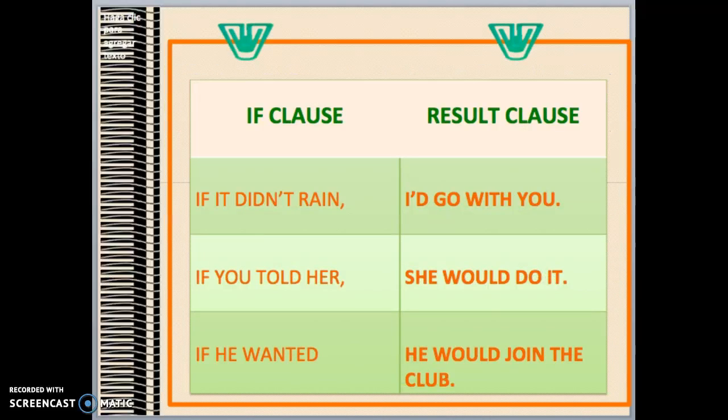Some more examples. Let's see what tenses the verbs in the examples are. For the if clause, if it didn't rain, the verb is in the past simple. The result clause is I'd go with you. The verb is in the conditional simple. See these other examples. If you told her, she would do it. If he wanted, he would join the club. As you can see, the condition takes the past simple, while the result takes the conditional simple.